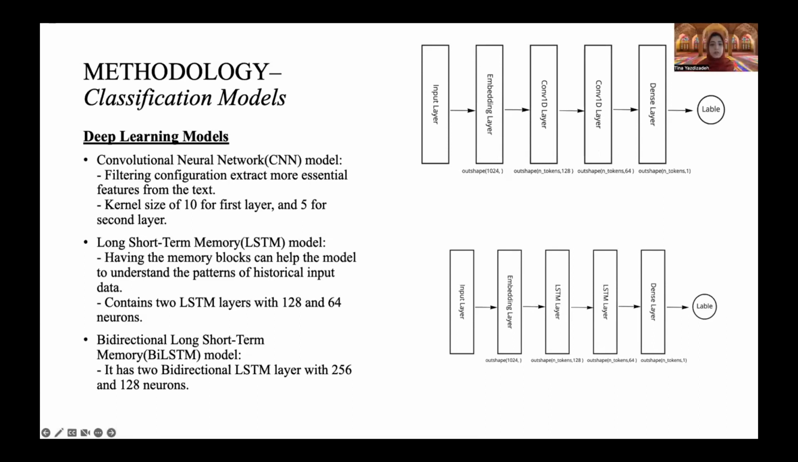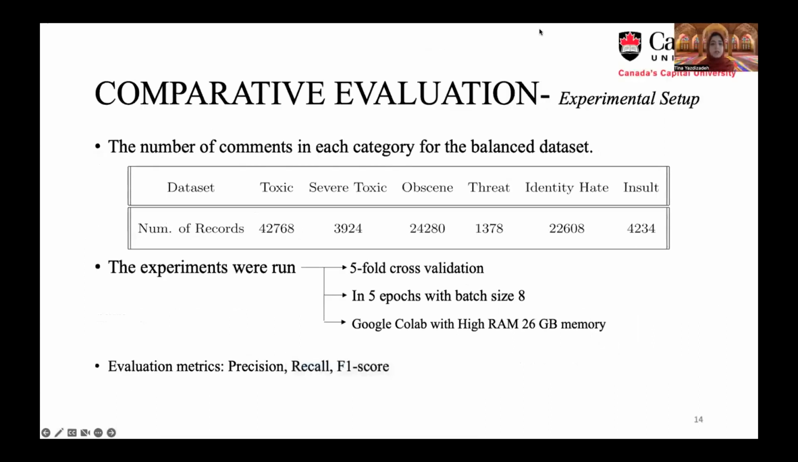So after our explanation about the proposed method, in this slide, the experimental setup is explained. The data that is used in this paper contains the comments from Wikipedia's talk page. The dataset is manually labeled with six labels, which are toxic, severe toxic, obscene, threat, identity hate, and insult. The experiments were run with 5-fold cross-validation in 5 epochs with a batch size of 8, and we use Google Colab with high 26 gigabyte memory.